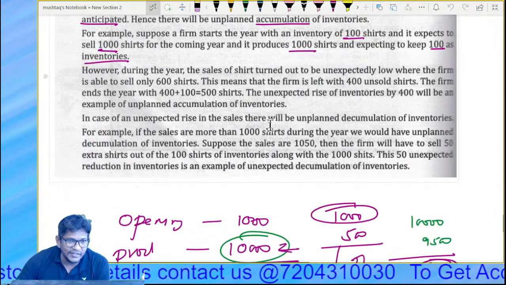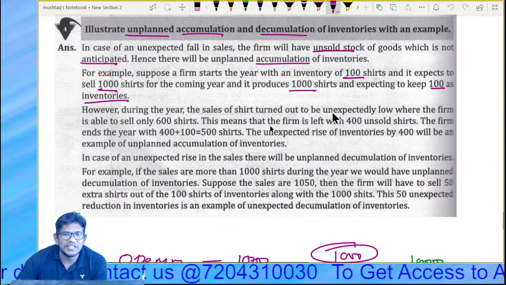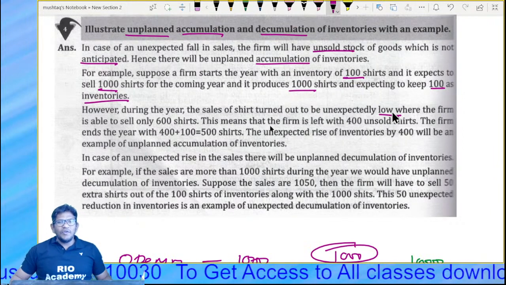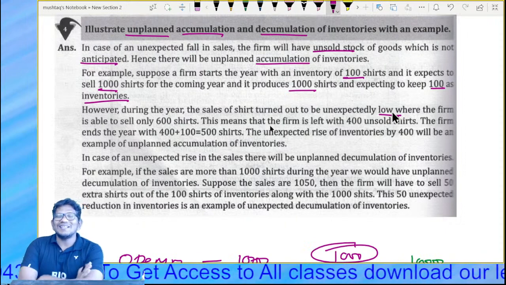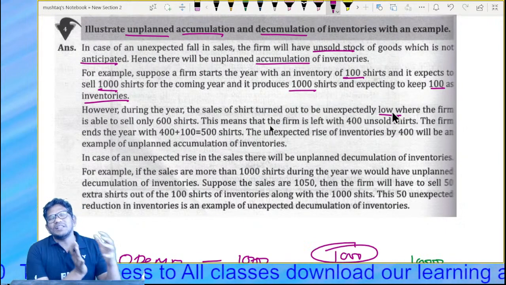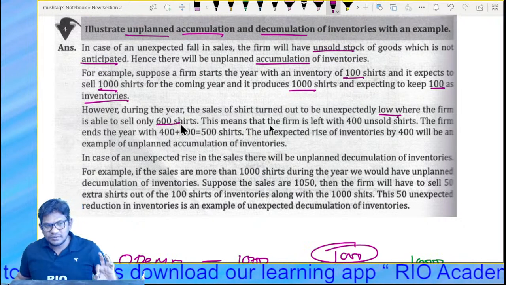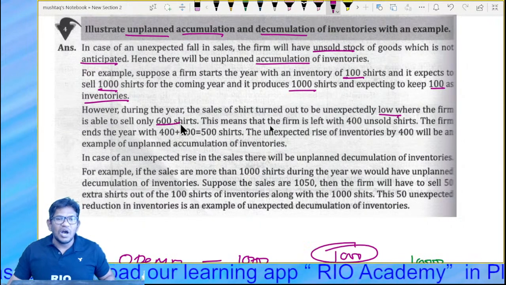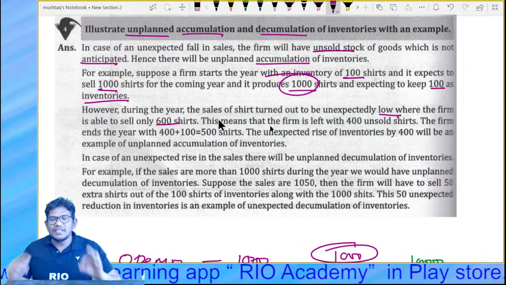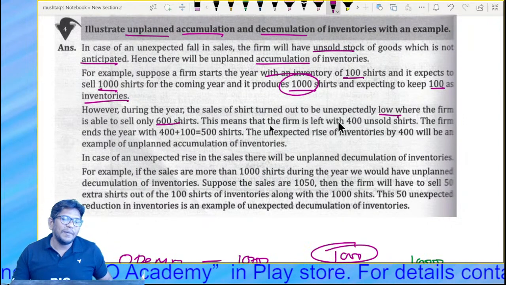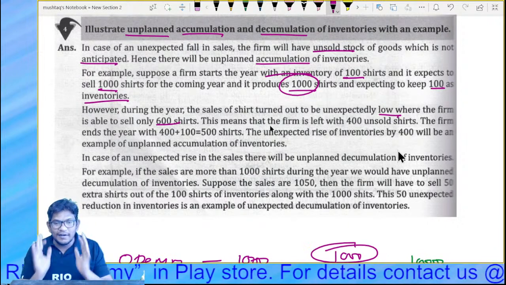However, during the year, the sale of the shirt turned out to be unexpectedly very low, and the firm is able to sell only 600 shirts out of 1,000. So the remaining 400 shirts are unsold.